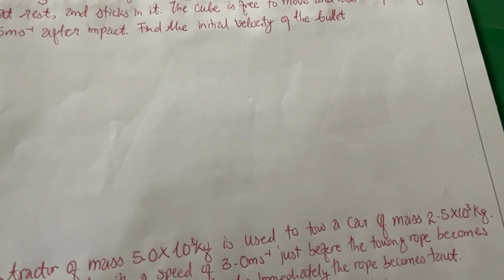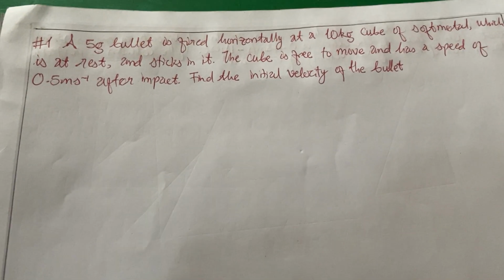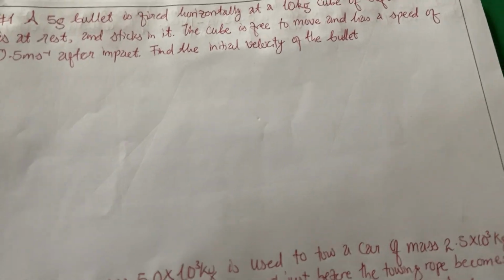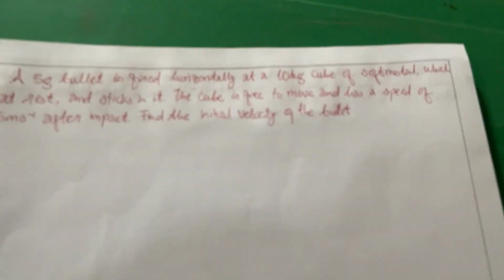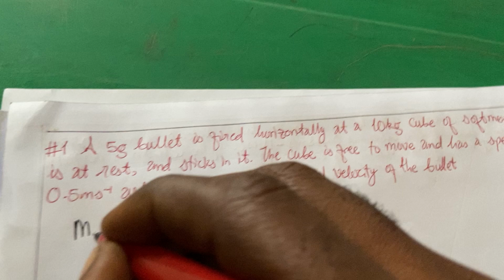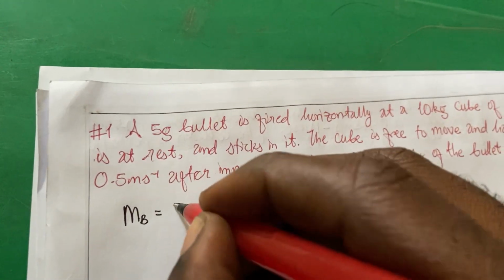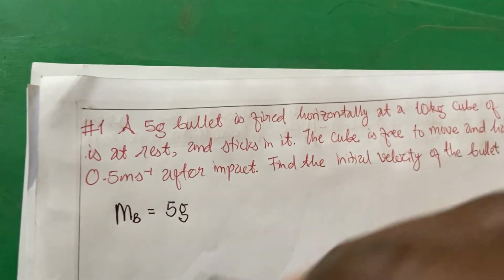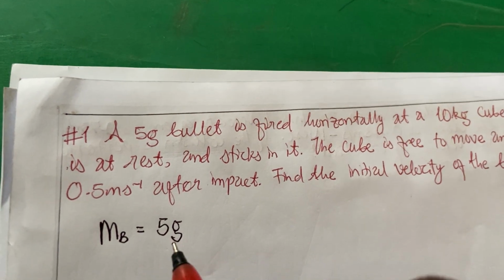Okay, so we have two masses: the bullet and the cube. Let me say the mass of the bullet is 5 gram, and there is a problem here.